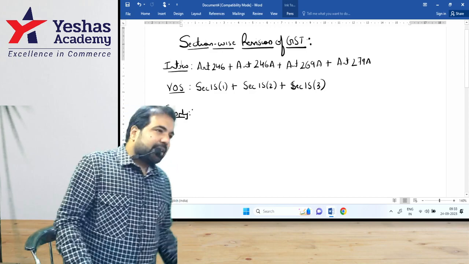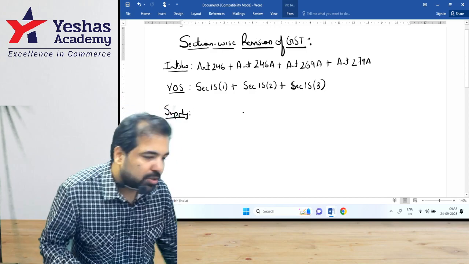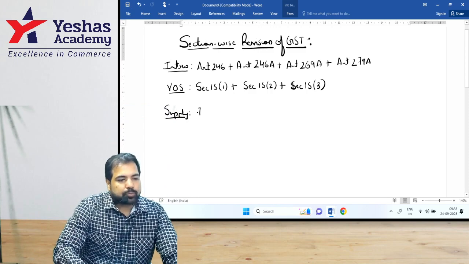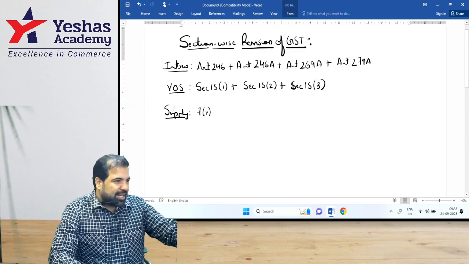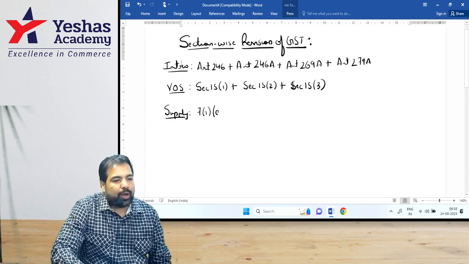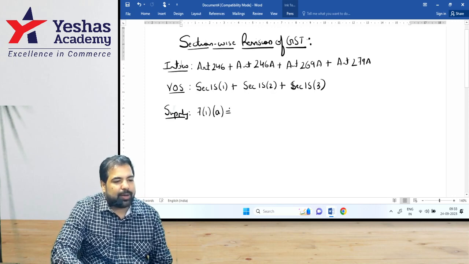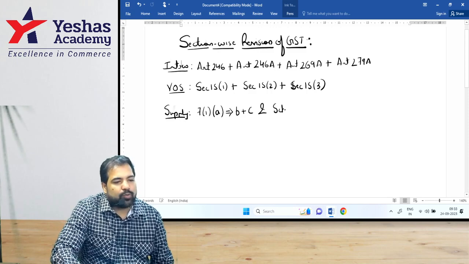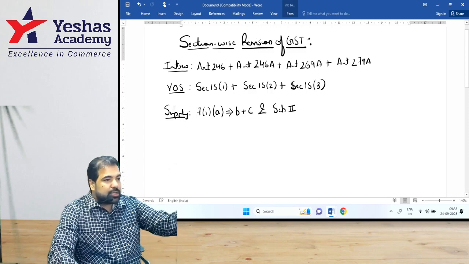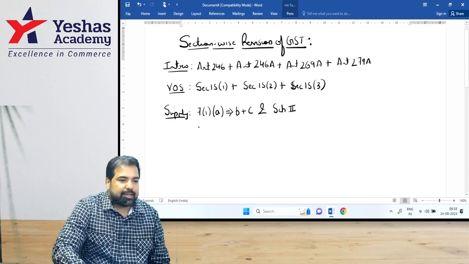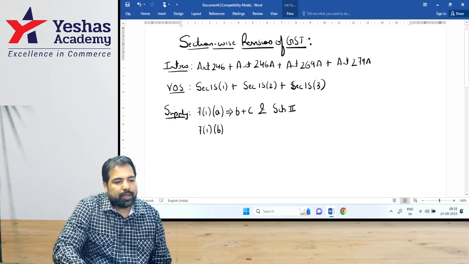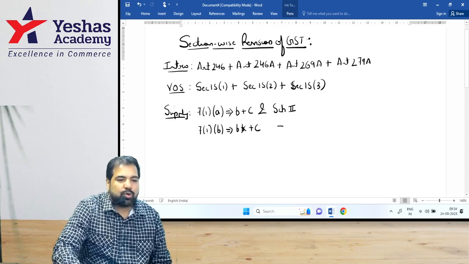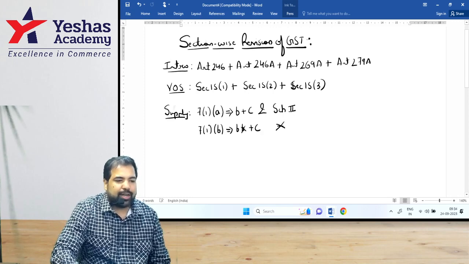In supply, not just that there were some sections, there were also some schedules. Let's see if we can answer those. So there was section 7. I'm not going to write section again and again. Section 7(1)(a), which says whether there is a supply or not, which was B plus C. And it was related to a schedule, which is called Schedule 2, whether it is goods or services. Excellent, guys. Then next was 7(1)(b), where B is there or not there. There should be a schedule, but there was no schedule attached to that. So no schedule attached to that.